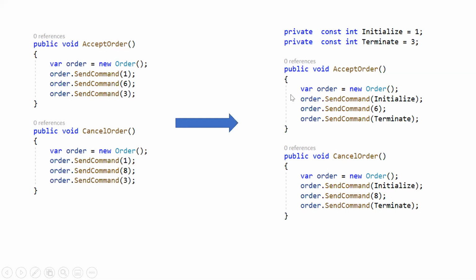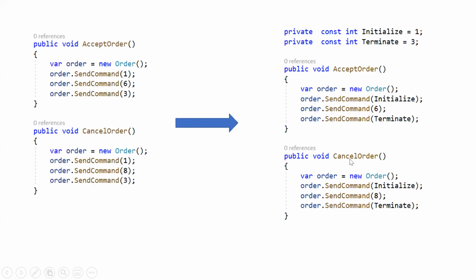The rest are the same, like the initial and terminal calls. So we can avoid this repetitive code and create a constant and use it in the below example. So it can be refactored in this way.